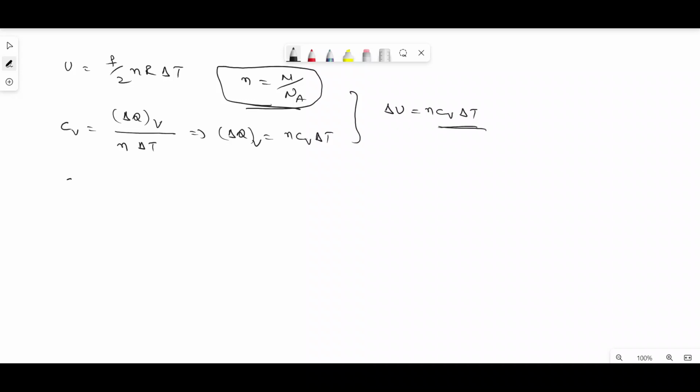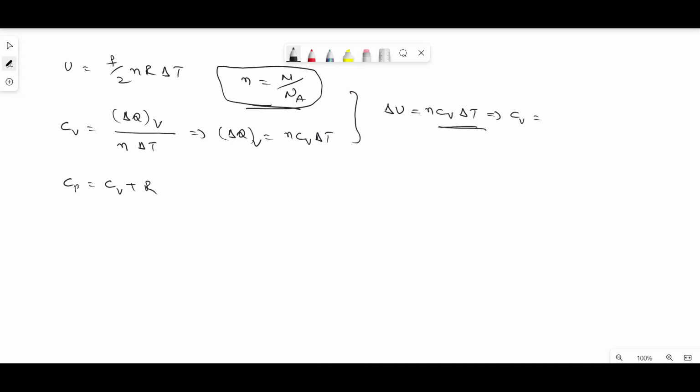Whereas at constant pressure, the amount of heat transferred is utilized to increase the internal energy as well as to do external work. So the relation between specific heat at constant pressure and constant volume is represented as C suffix P equals C suffix V plus R.